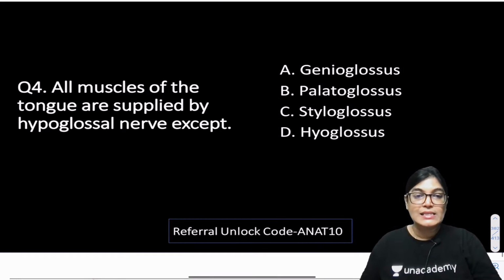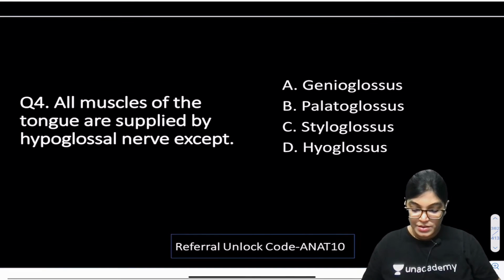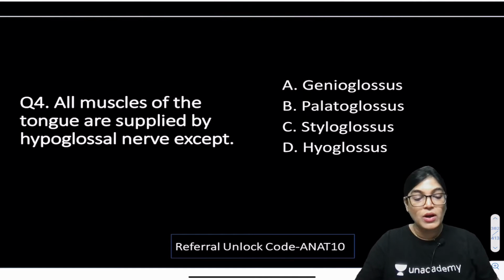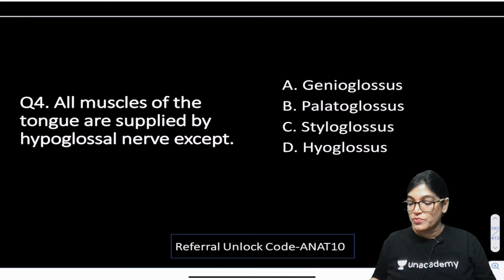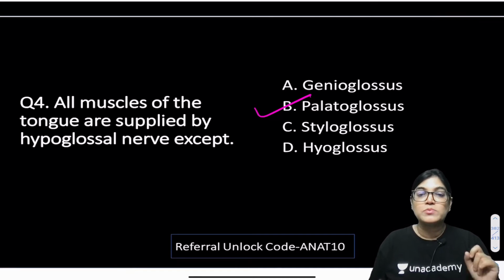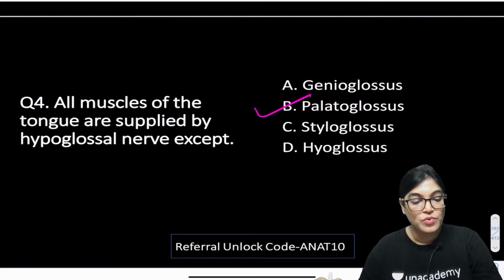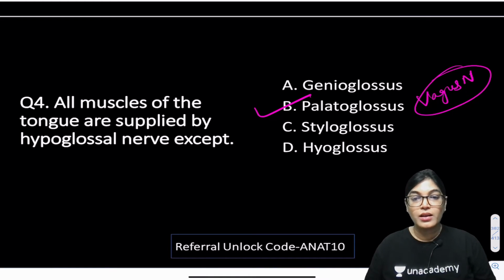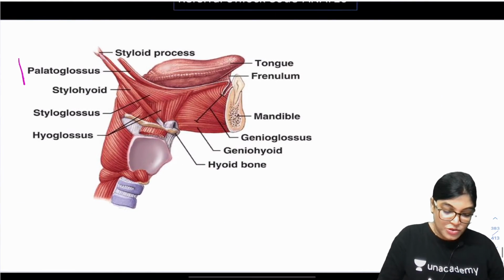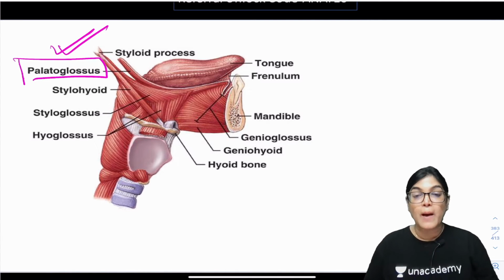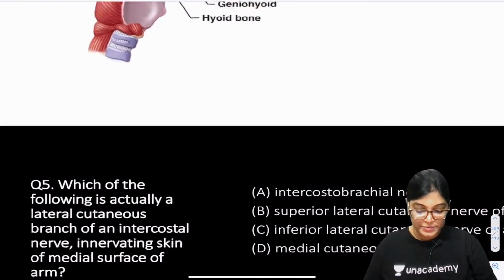All muscles of the tongue are supplied by hypoglossal nerve except? This is a commonly asked MCQ, and it's very important for you to know that all the muscles of the tongue get innervation from hypoglossal nerve except palatoglossus. So palatoglossus muscle is correct. Why? Because palatoglossus muscle gets innervation from which nerve? The answer is vagus nerve via the pharyngeal nerve plexus. Only palatoglossus gets innervation from vagus nerve. All other tongue muscles get innervation from the hypoglossal or 12th cranial nerve.